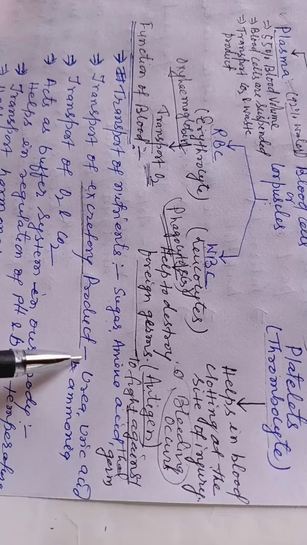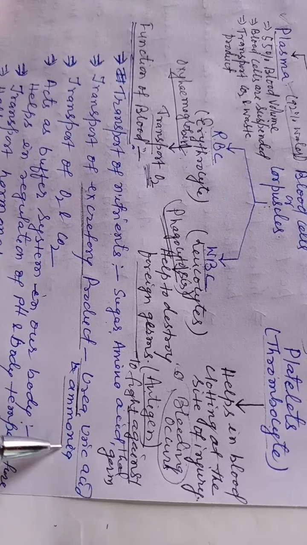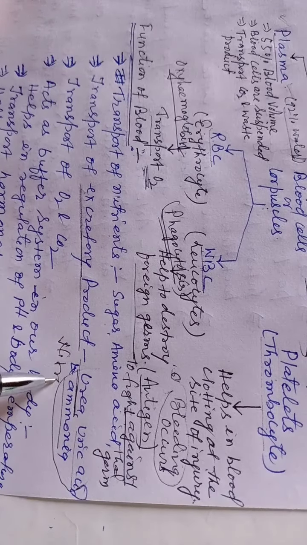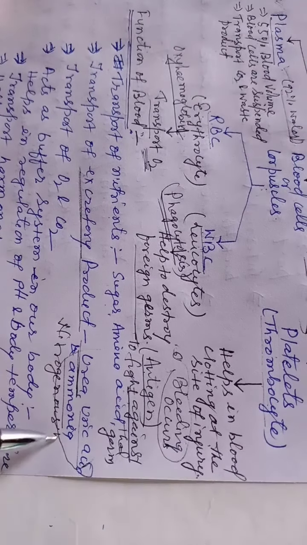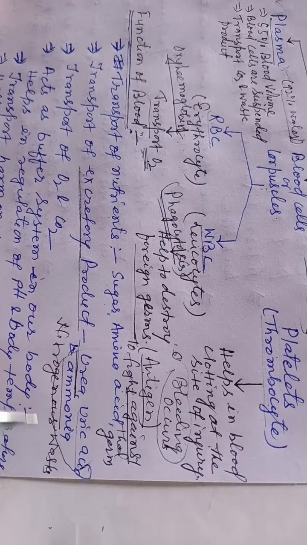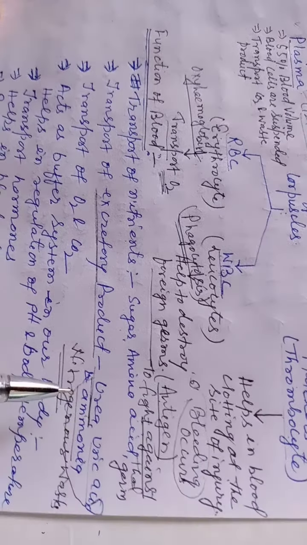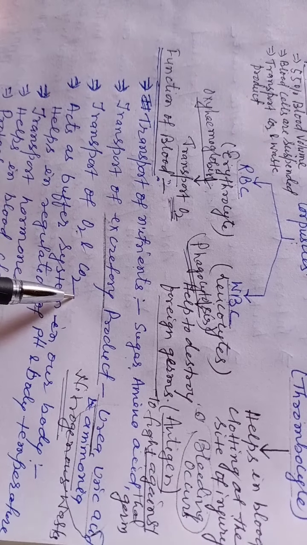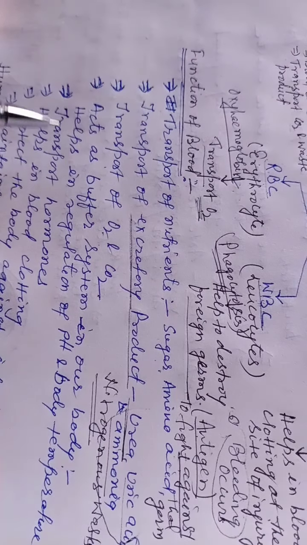The nitrogenous excretory products are urea, uric acid, and ammonia. These nitrogenous wastes are very harmful, so they must be eliminated, and their elimination is due to the blood. Transport of O2 and CO2. Oxygen and CO2 are transported by blood.